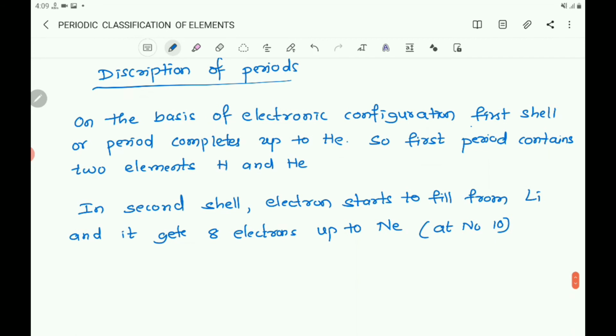So the second period contains 8 elements.